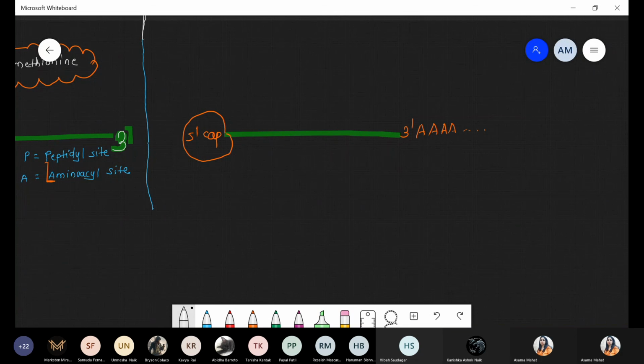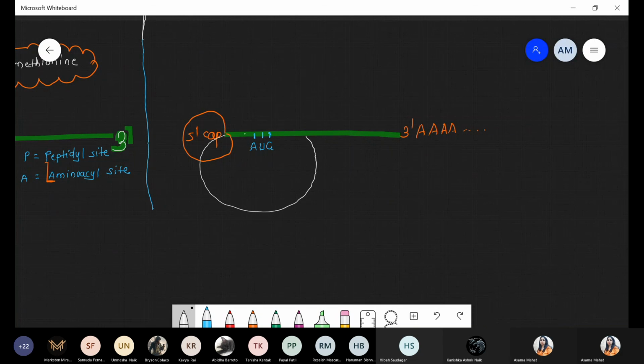Now the ribosome can bind along with the 5' cap as well as the AUG sequence. As we just discussed, the sequence present here is AUG, and the site where that AUG sequence is present is recognized as the P site, the peptidyl site.